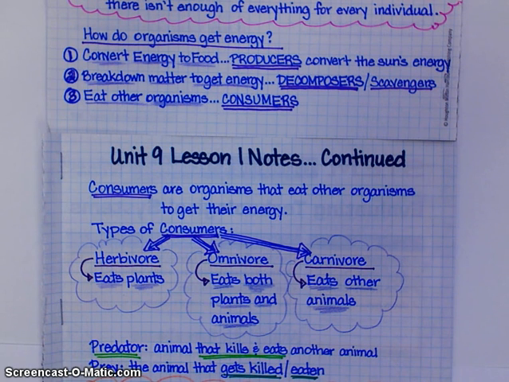Consumers, remember, are organisms that eat other organisms to get their energy. And we talked about 3 different types of consumers. Herbivores that eat only plants, omnivores that eat both plants and animals, and then carnivores, which eat other animals. And then we talked about the predator-prey relationship. The predator is the animal that kills and eats other animals, and the prey is the animal that gets killed and eaten. Okay?